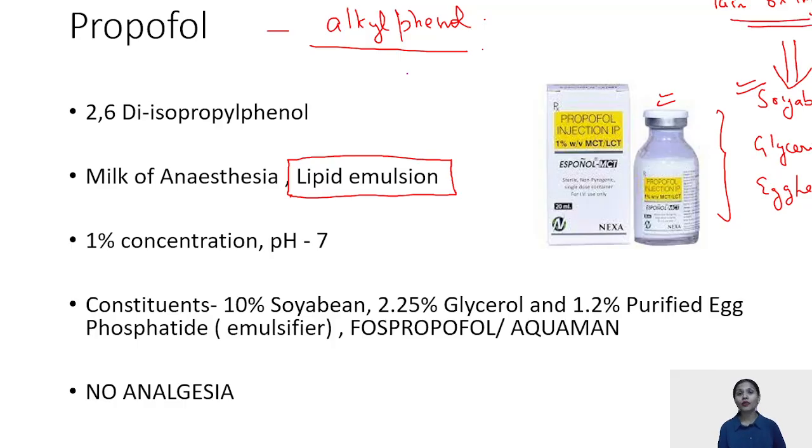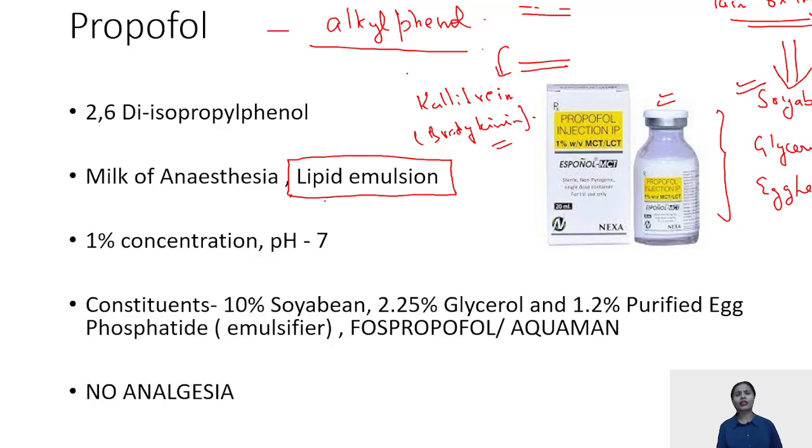And how does it cause pain? What actually happens is that when these large chain triglycerides go into the vein, they are going to irritate the intimal layer of the vein. This intimal layer is then going to activate your kallikrein pathway, that are your bradykinins. And your bradykinins are responsible for the pain that is caused.